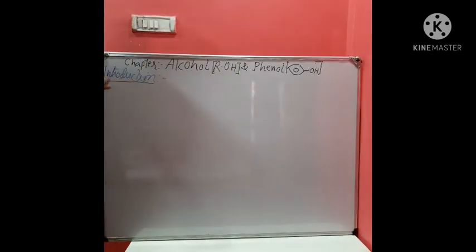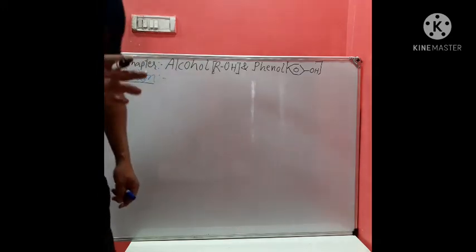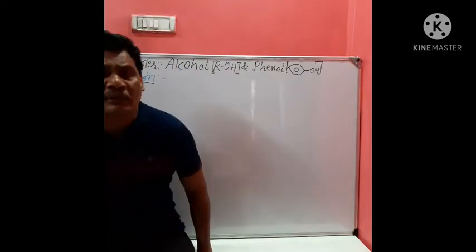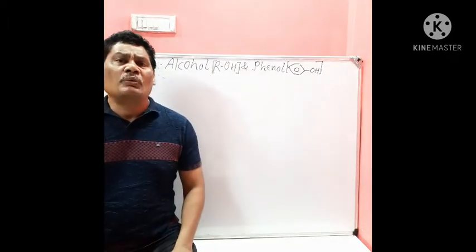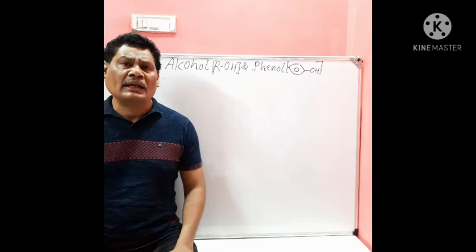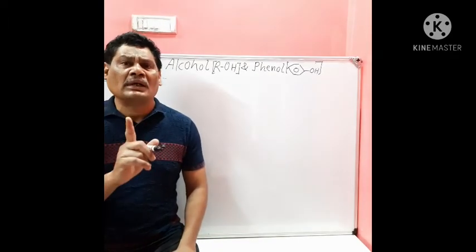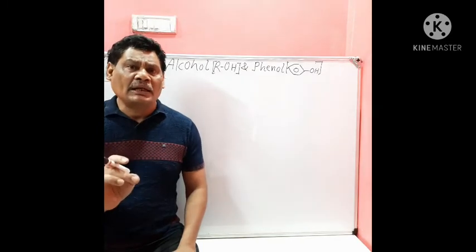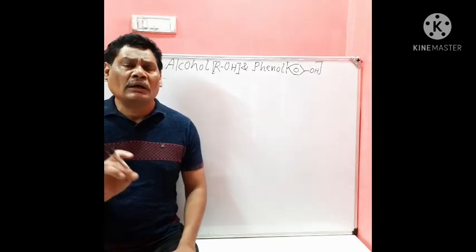What is the first content? Introduction. In the introduction, we have to see why this chapter is introduced to us. What is the significance of this chapter? What will we find in this chapter? Student, nowadays you know that we are fighting against corona, and one very important primary safety against corona is what?